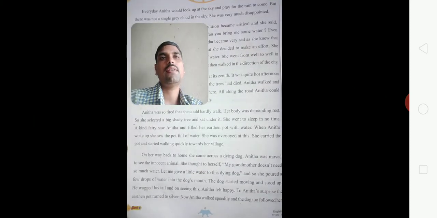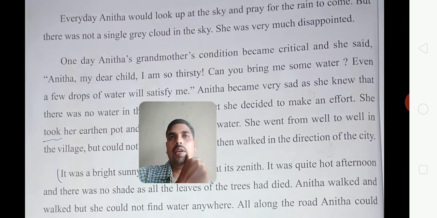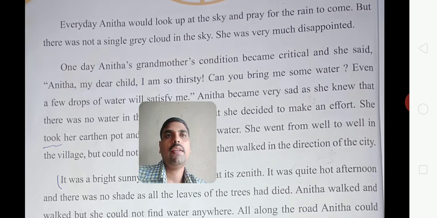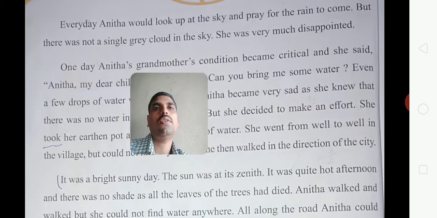And then you can see on the next page, every day Anita would look up at the sky and pray for the rain to come. Every day Anita was looking at the sky and praying to the rain god. But there was not a single drop of water or a single grey cloud in the sky. She hadn't seen any cloud.